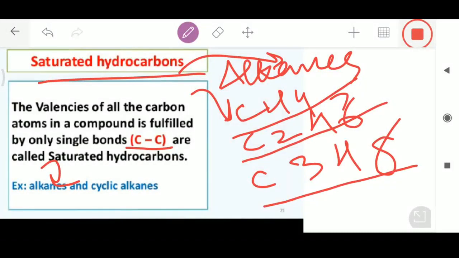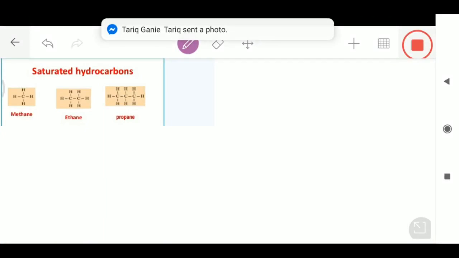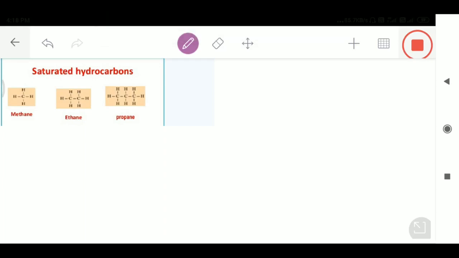Now I will tell you how carbon is in combination with hydrogen, and how these carbon atoms are linked with one another through single covalent bonds to form saturated hydrocarbons. So saturated hydrocarbons are the hydrocarbons in which the carbon atoms are connected by only single bonds. One of the important examples is methane. Look at this beautiful picture of methane.